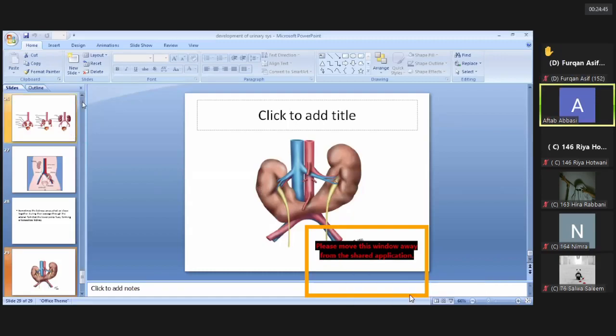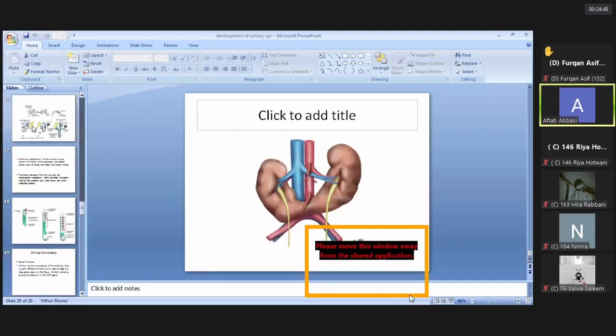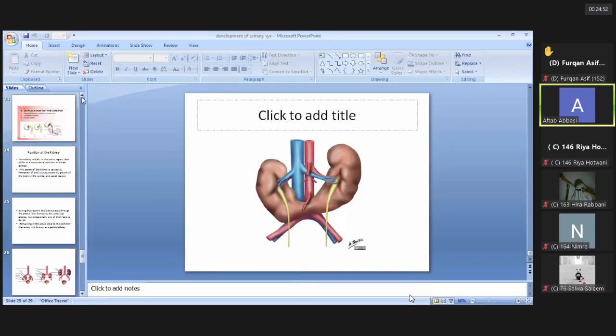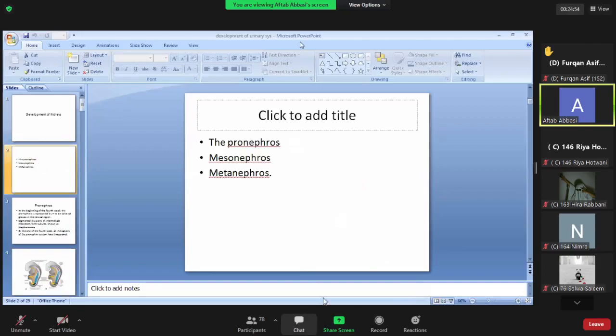But all of you have to remember the 3 stages of the development of the kidneys: pronephros, mesonephros, and metanephros.